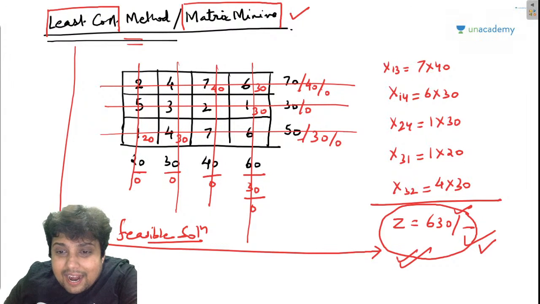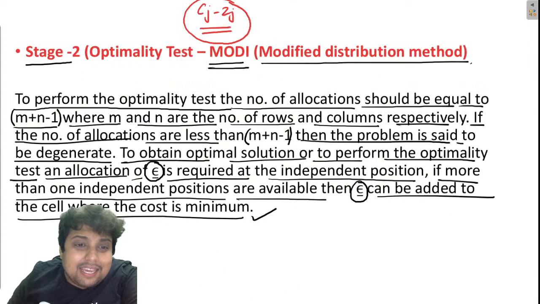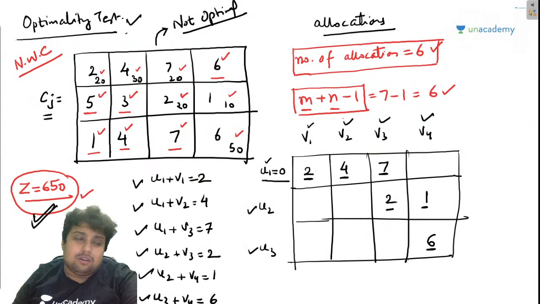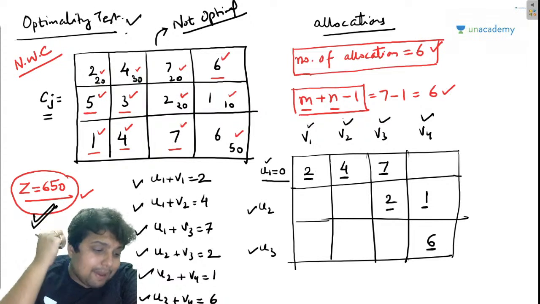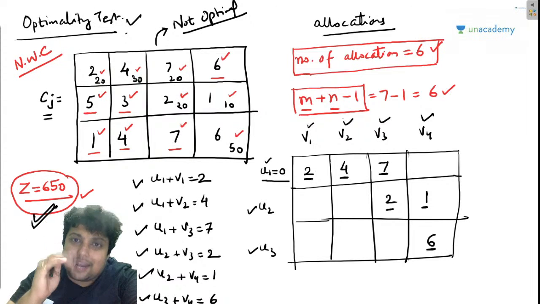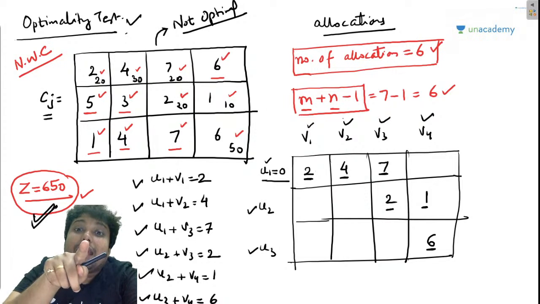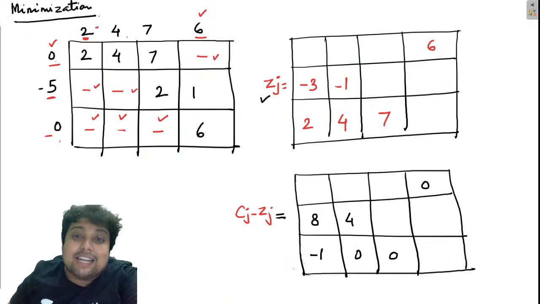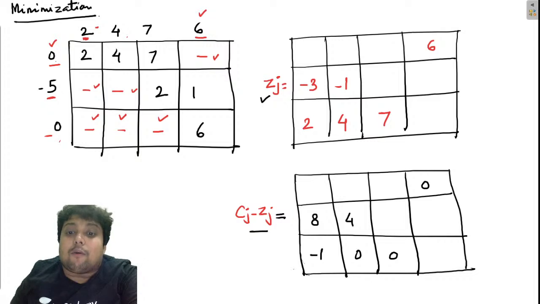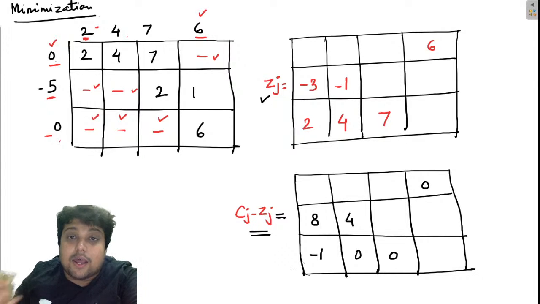Because I already had 630 and I am basically taking the solution of 650 so that I can make you understand the optimality test. Right? We have proved using the optimality test that through Cj minus Zj, because we have obtained one negative position, our solution is not optimal. Now what?